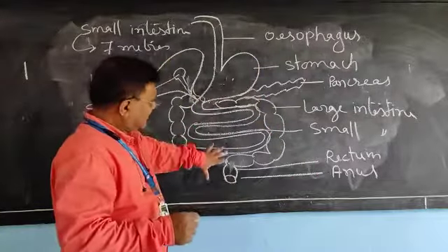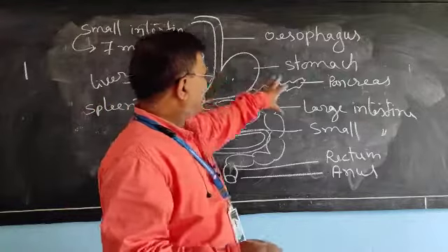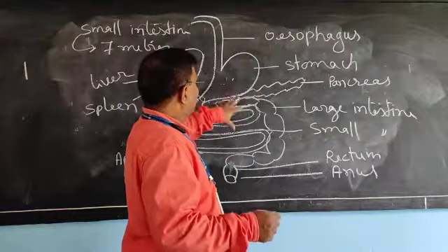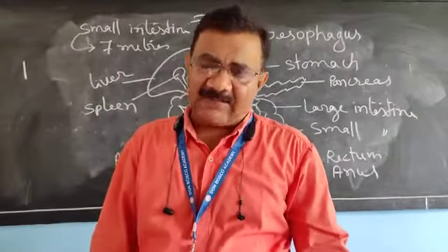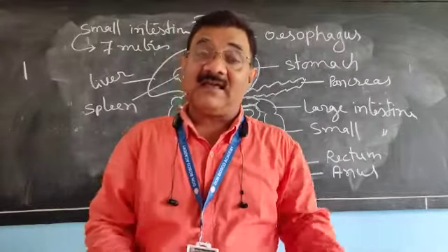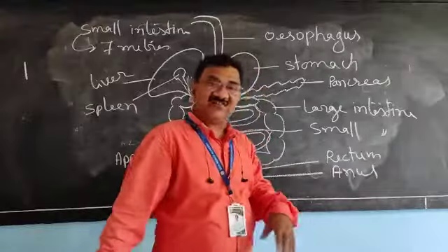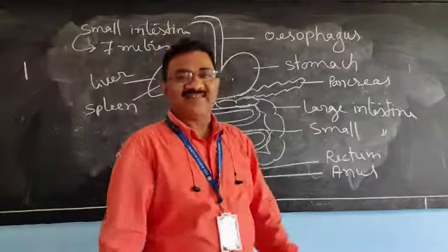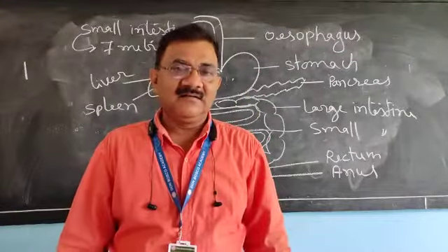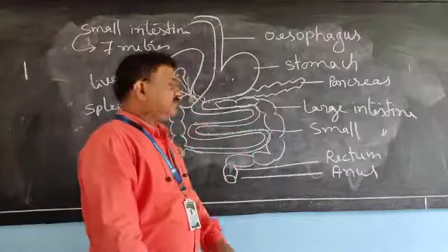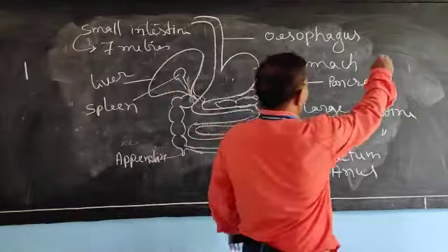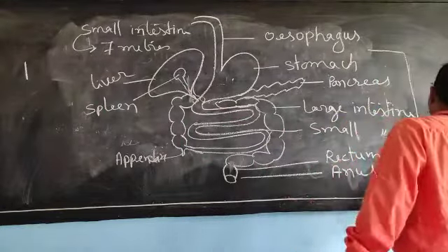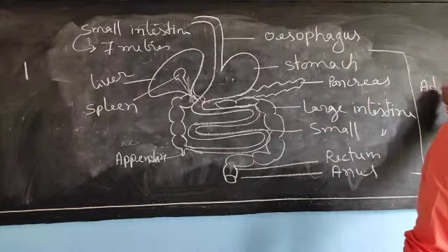So the stomach, small intestine and large intestine are in the abdominal cavity. Don't think that they are in the thoracic or chest cavity. In the thoracic cavity, the lungs and other parts are there. This total is present in the abdominal cavity.